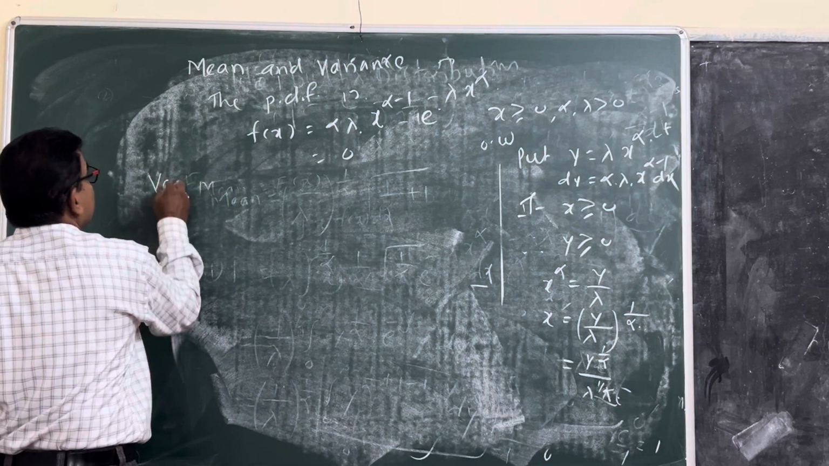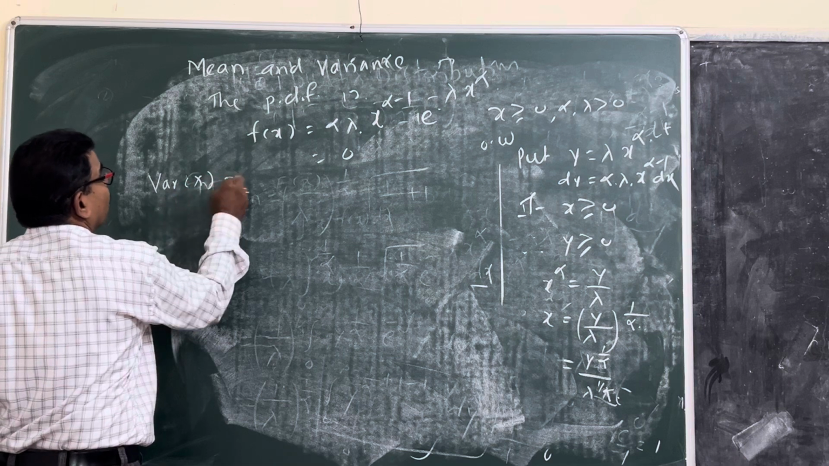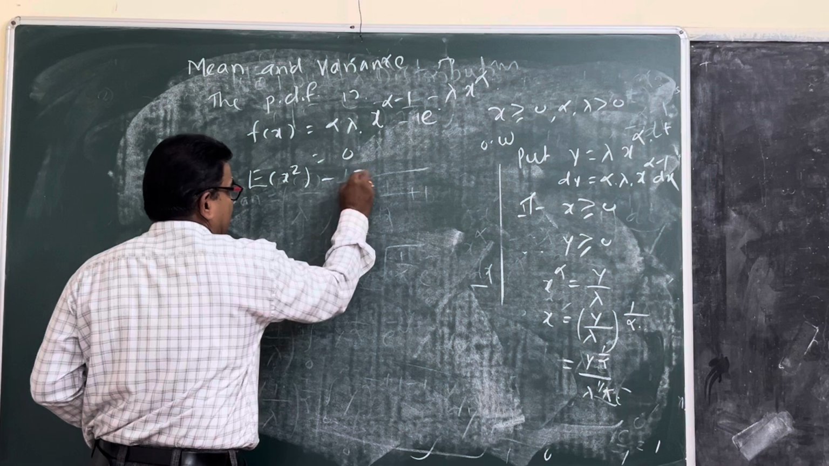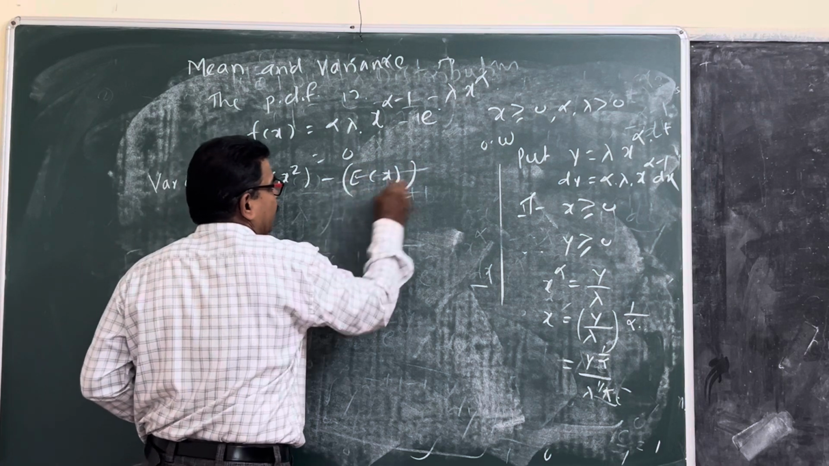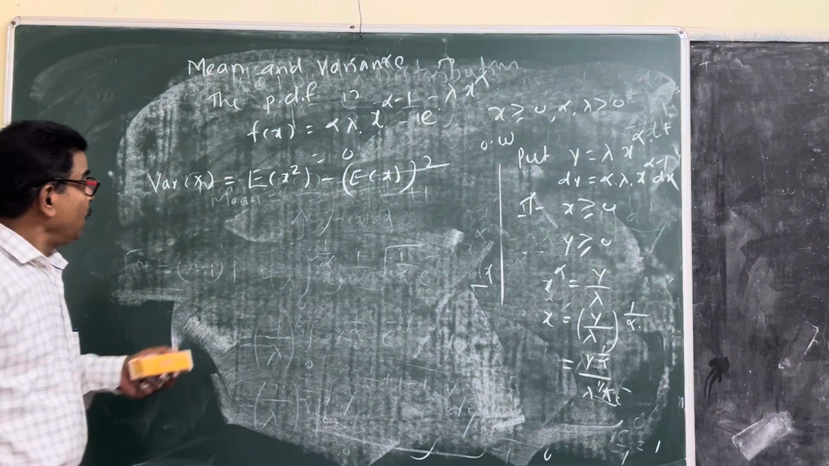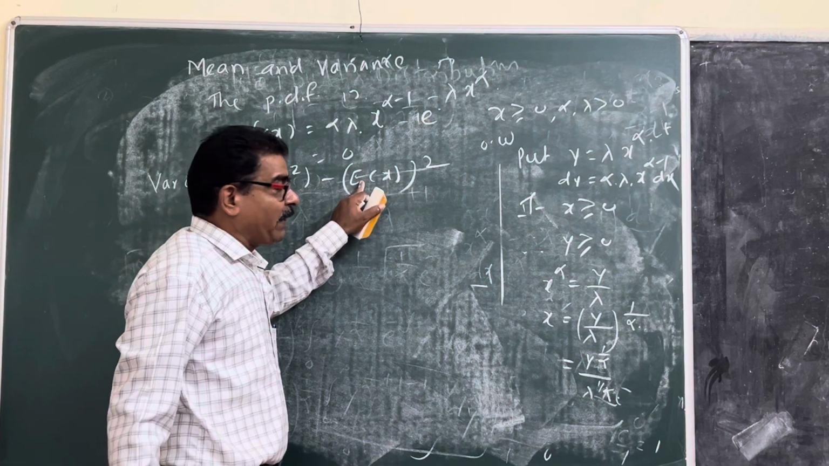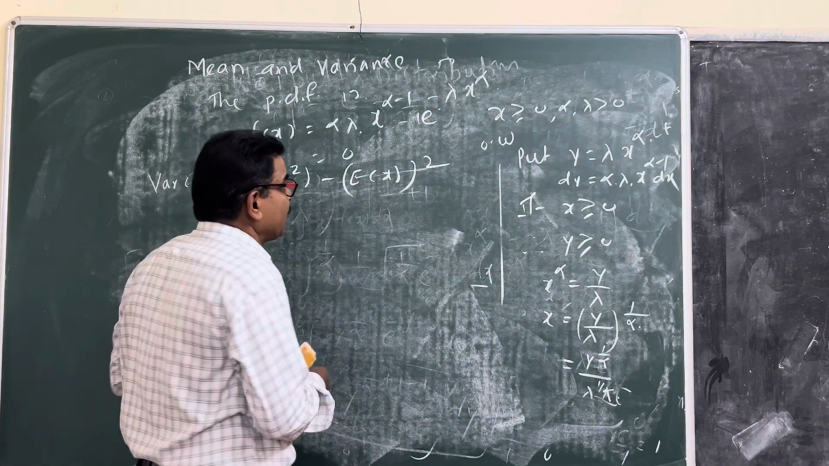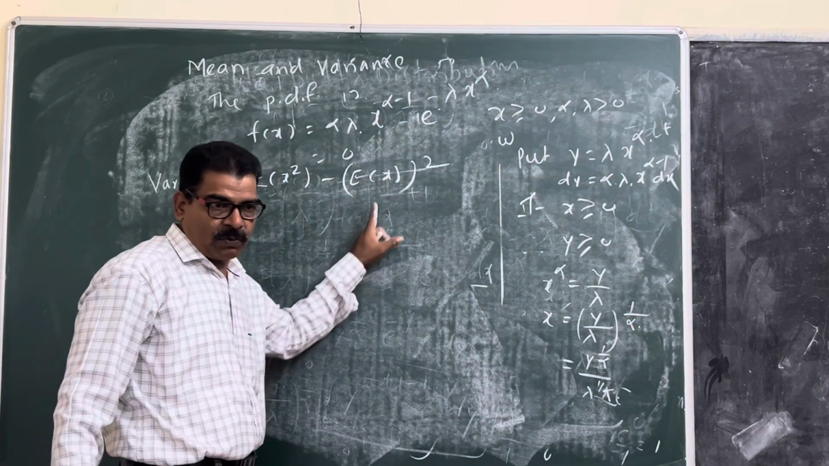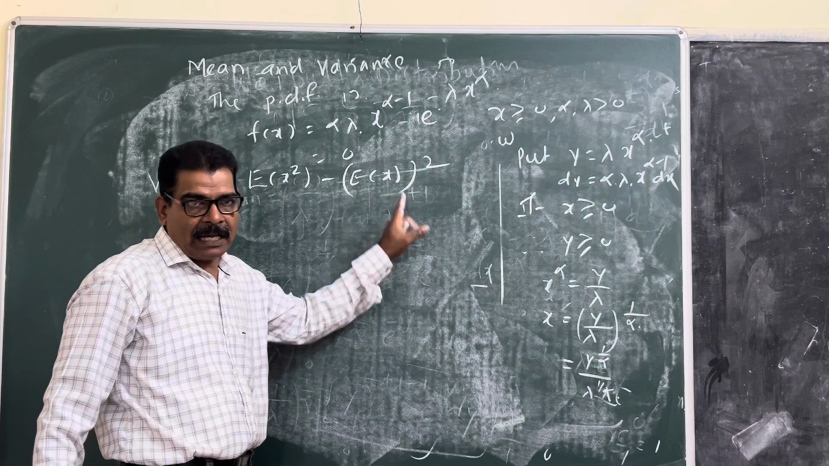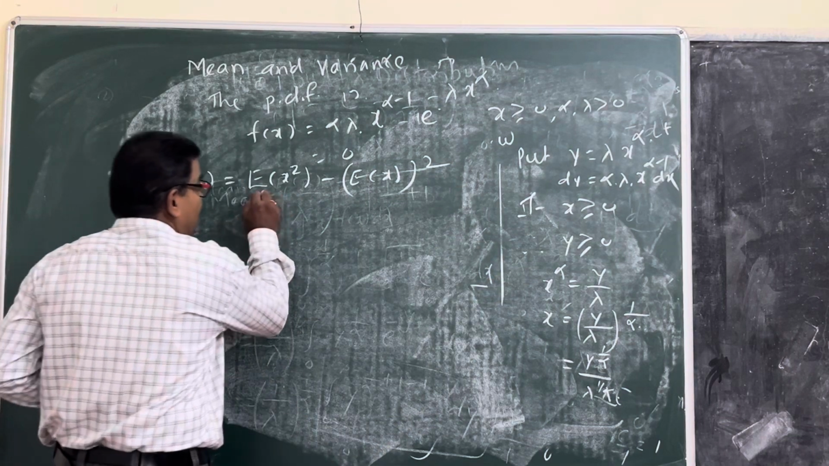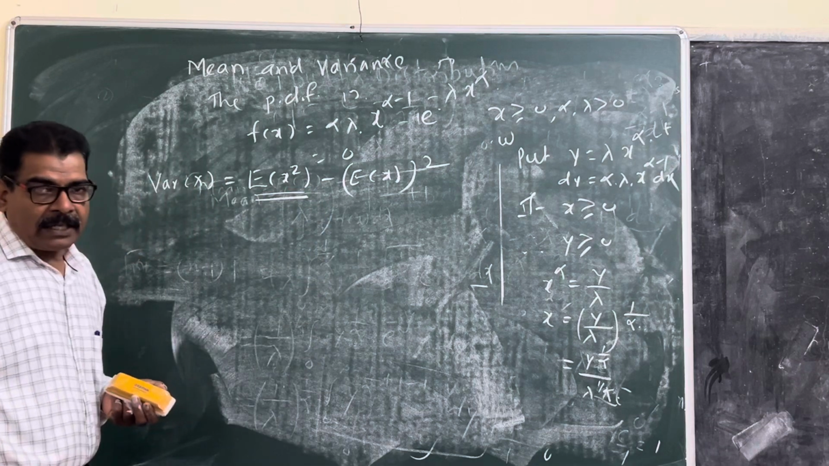Variance of x. Definition of variance of x: expected value of x square minus expected value of x, bracket square. We are already finding expected value of x. What is expected value of x? We found it: 1 upon lambda raised to 1 upon alpha, gamma of 1 upon alpha plus 1 is this. Now we find expected value of x square.